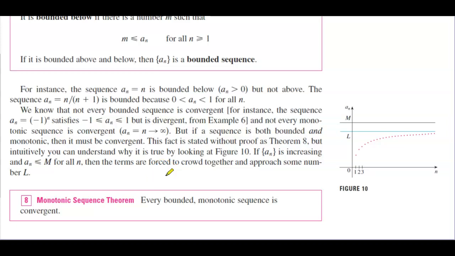And this fact is stated without proof as Theorem 8, but intuitively you can understand why it is true by looking at figure 10. So what it's saying here is that if this sequence a_n is increasing, and a_n is less than or equal to the value of M for all n, then the terms are forced to crowd together and approach some number L. So for Theorem 8, the Monotonic Sequence Theorem: every bounded monotonic sequence is convergent.